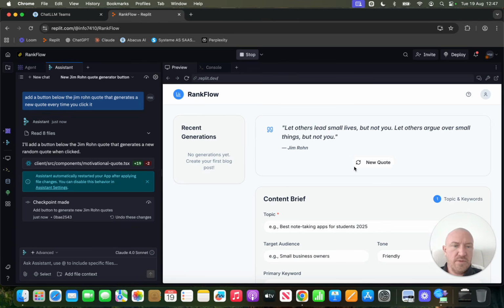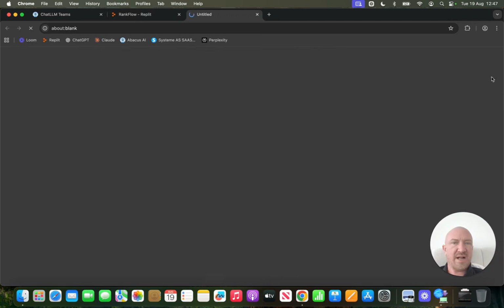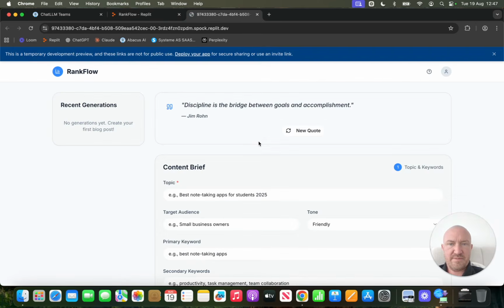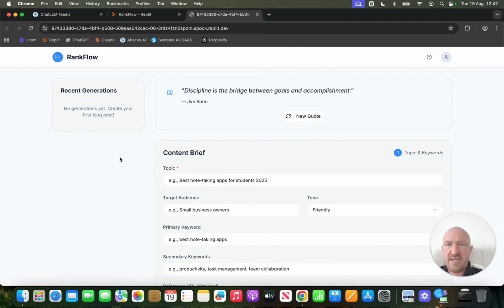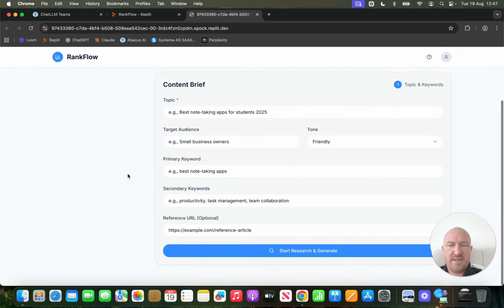Okay, so if I click, so let others lead small lives, but not you. Let others argue over small things, but not you. New quote, you are the average of the 5 people you spend the most time with. So this is working now. If I pop this open in an actual browser window, this is just a preview. So now this is what it would look like if you were to sell this.